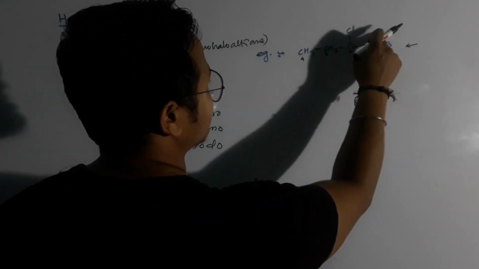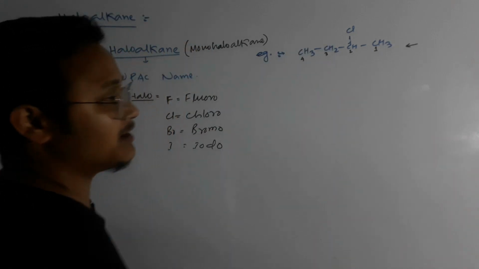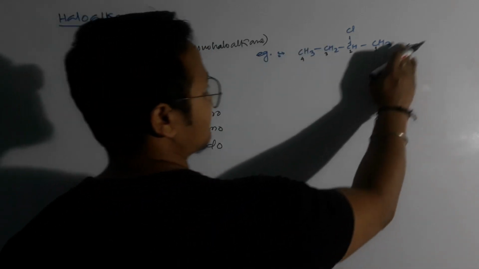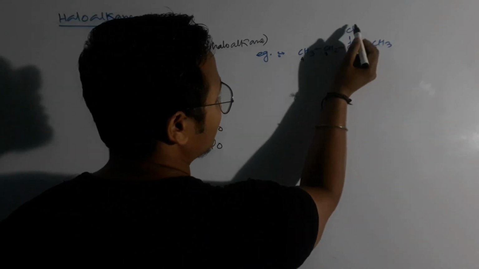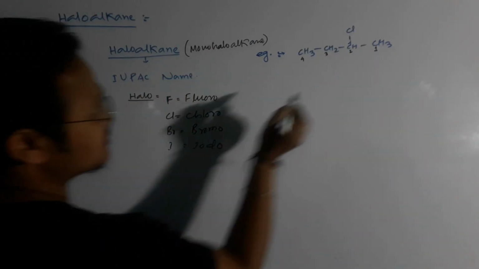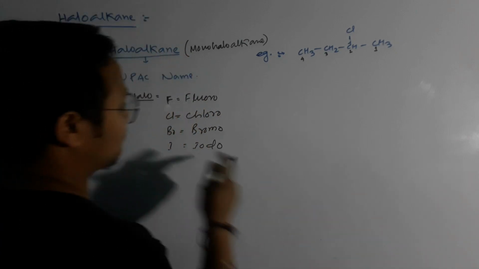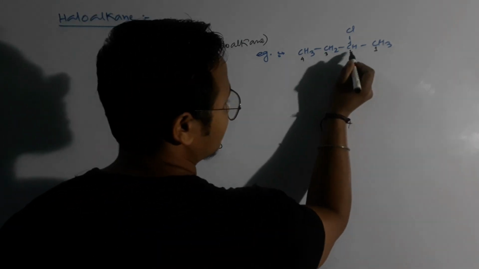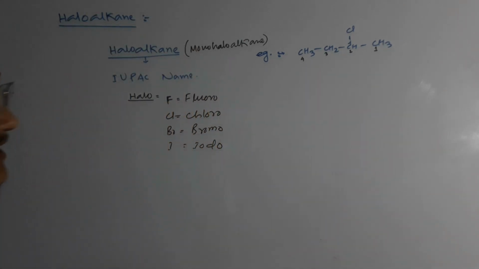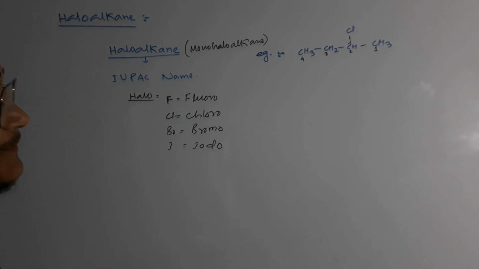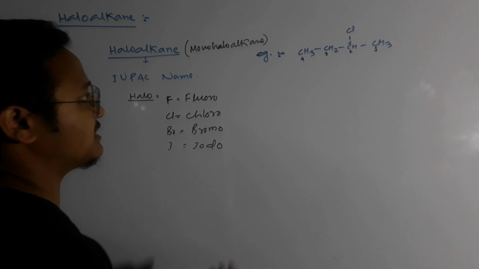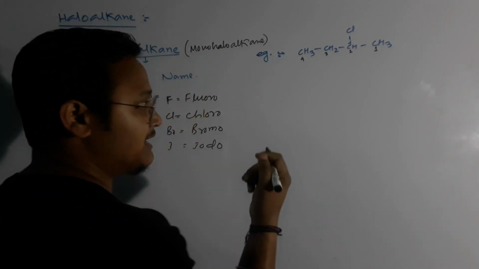So numbering from the left hand side is not possible, so we proceed with the right. Now what do we have to write? Halo alkane. What is the halogen here? Chloro. According to IUPAC, if substituent or functional groups are there, we write their position and name first.